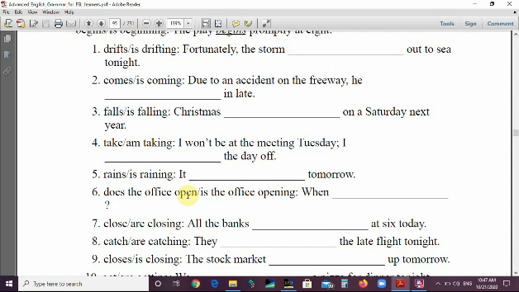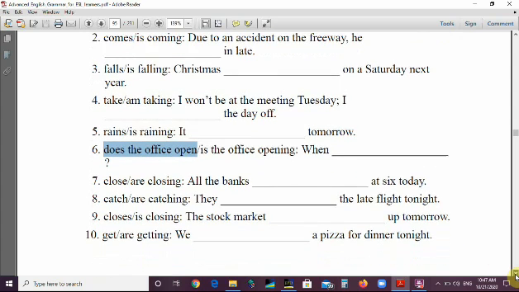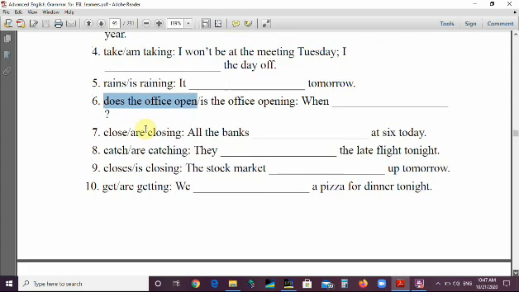Number 6, does the office open or is the office opening? When does the office open or when is the office opening? The office has a schedule. They have their own hours. They open at a specific hour and close at a specific hour every day. So the answer should be present tense. When does the office open? Number 7, close or are closing.